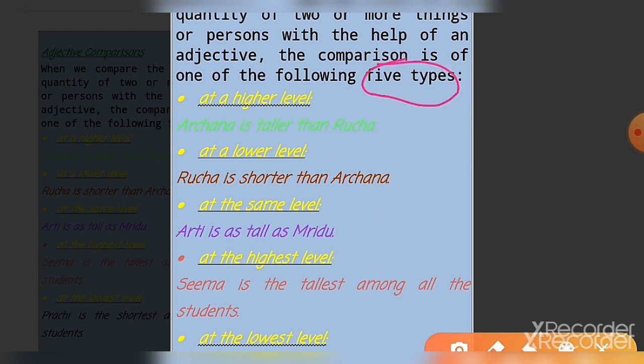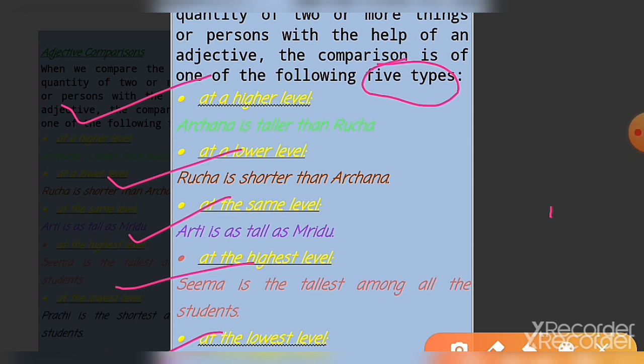One by one we will study that. First of all we'll read one example of each type, and then after that we proceed with the class.